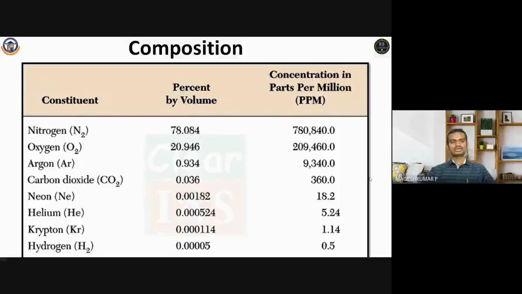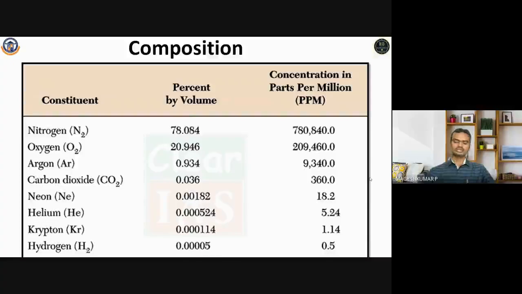The argon has almost 1%, 0.934, and carbon dioxide, which we release into the atmosphere during our breathing, is about 0.036. This carbon dioxide plays a major role in global warming as well as ozone depletion.